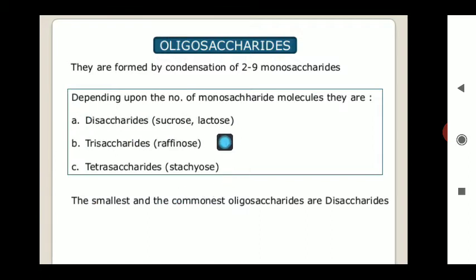What do you mean by the disaccharides? Example sucrose, example lactose, and sucrose has the formula C12H22O11. Trisaccharides, example raffinose, which is present in all types of plants. And tetrasaccharides, that is stachyose, is an example of the tetrasaccharides. So oligosaccharides are those formed by the process of condensation. The smallest and most common oligosaccharides are the disaccharides. Example, sugar is the best example of this category, which we consume as a sweet component.